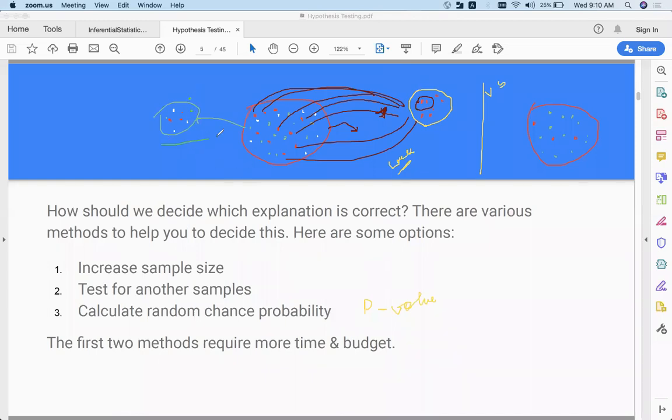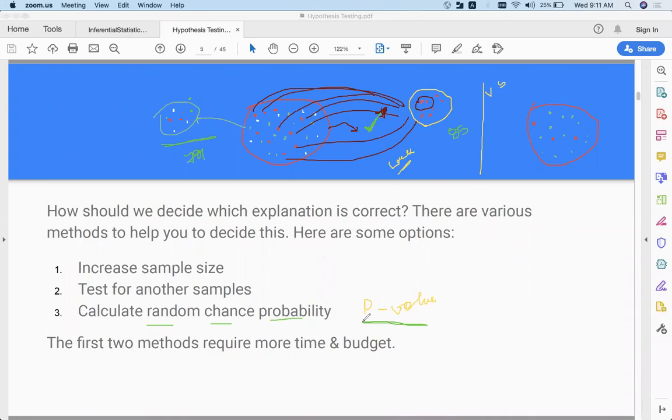So this is also a valid sample. If you find the average here you get 79, but here if you find the average marks, you will get 85. Now what the p-value is explaining is the chance of selecting this sample, the random chance probability of this happening during your selection. So this value is denoted by your p-value. Did you guys get some idea what random chance probability is here?